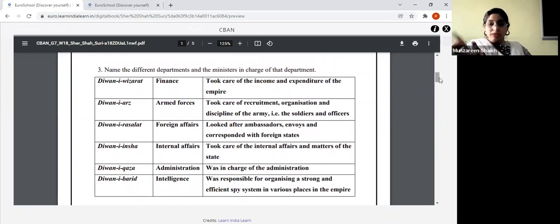Now, next question is: name the different departments and ministers in charge of each department. So this particular table is there as it is in your text, children. You have to write it down from your textbook. Please remember this table by heart, everyone, because you might definitely get objective questions in your final exams. They might either ask you the department's name, or they might give you a description and ask which particular department it refers to. Clear? Please refer to the textbook and write down this table as it is. Next.